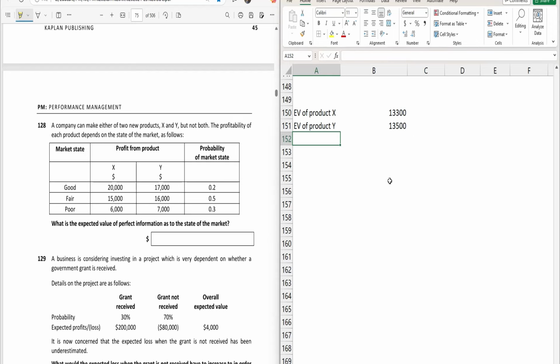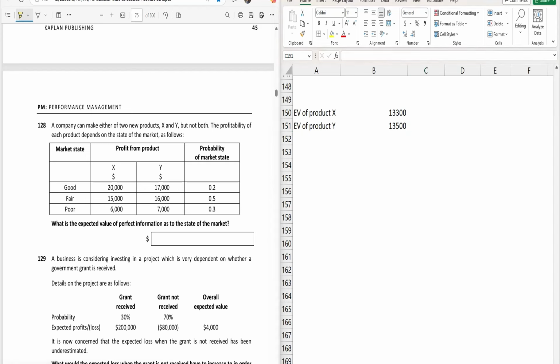Now since the company will choose the product with the higher expected profit, in our case, the higher expected profit is for product Y, whose expected profit is 13,500. So if we don't have any perfect information, we will calculate the expected value and choose based on it. So expected value without profit information will be 13,500, right? Now we will calculate expected value with the profit information.